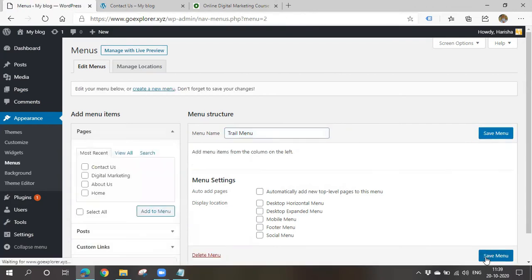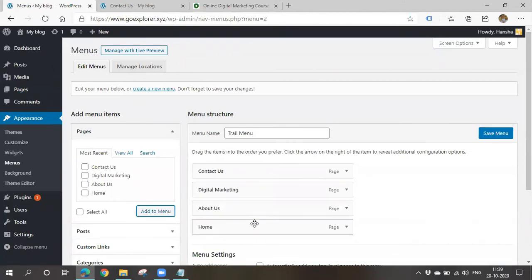Next I'll be creating a menu, create menu. You can click here or here, anywhere. Now it will be displayed with all the pages. All the pages you have created will be displayed here. Select what pages you want to display in the menu. If you want to choose all, you can simply click on select all. Otherwise, you can check the box here and choose only the things you want. Click on add to menu.